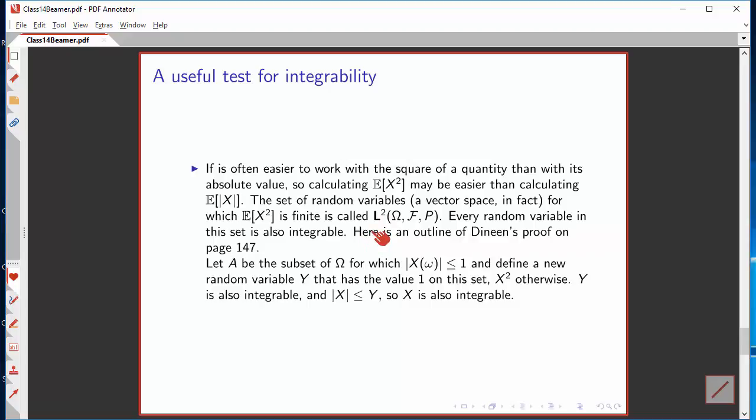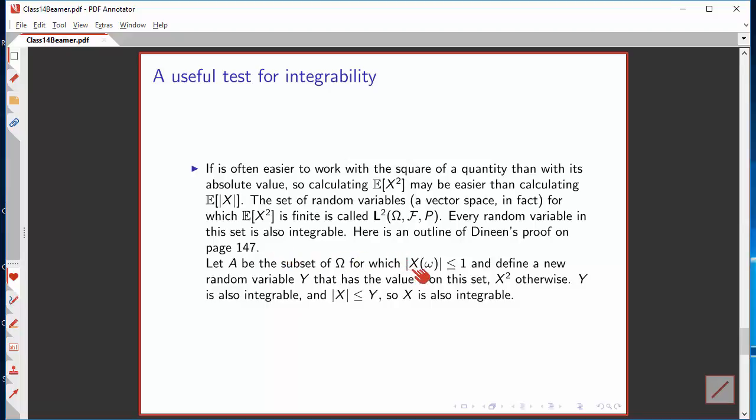It turns out that anything that belongs to big L2 is also an integrable random variable. In other words, if the expectation of the square is finite, the expectation of the absolute value of the random variable is also finite. Now you might say, that's pretty obvious, isn't it? The square is bigger than the original number. Well, not quite. That's true for anything that's 1 or larger. It's not true for numbers less than 1. And the proof exploits the value 1 to fix that.